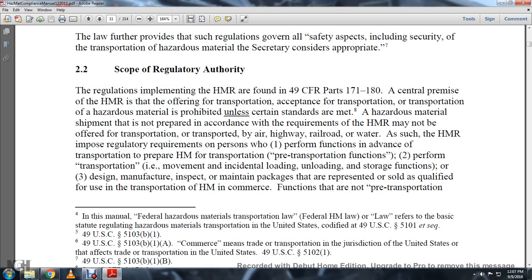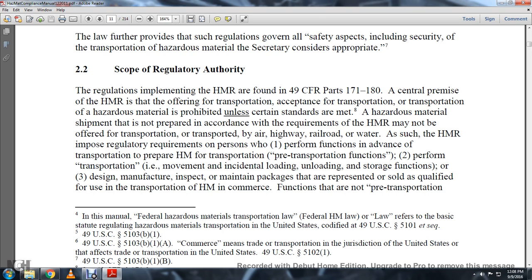The regulations implemented by the Hazardous Material Regulations are found in Title 49 CFR Parts 171 through 180. The central premise of the Hazardous Material Regulations is that offering or accepting hazardous material for transportation is prohibited unless certain standards are met. A hazardous material shipment not prepared in accordance with the requirements of the Hazardous Material Regulations may not be offered for transportation or transported by air, highway, railroad, or water.